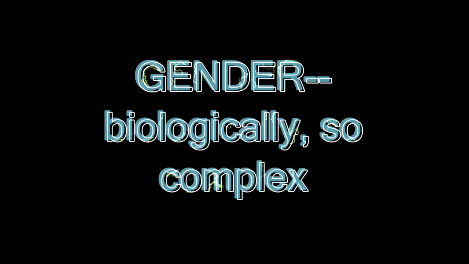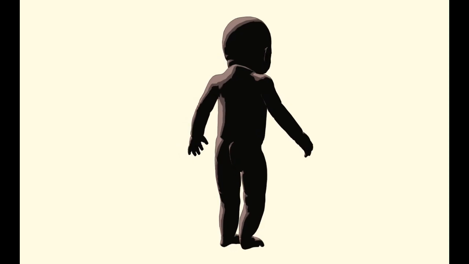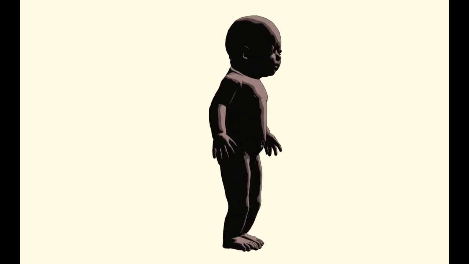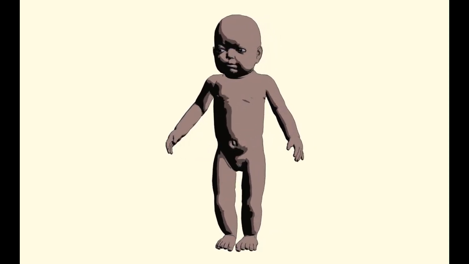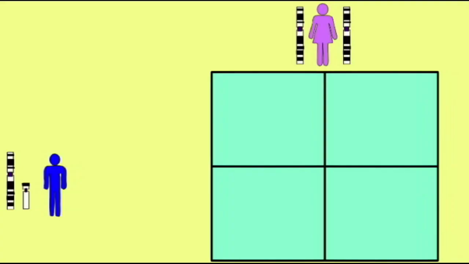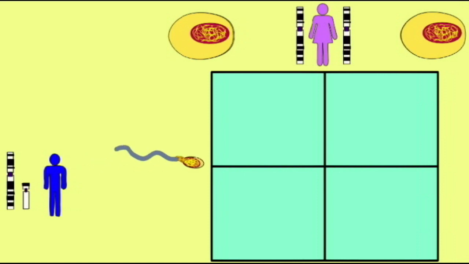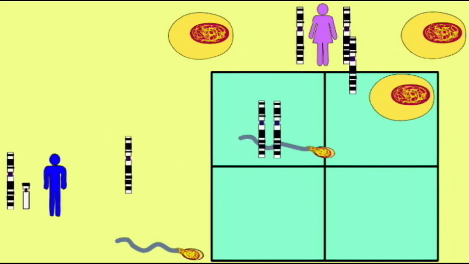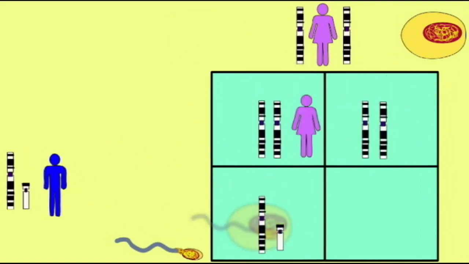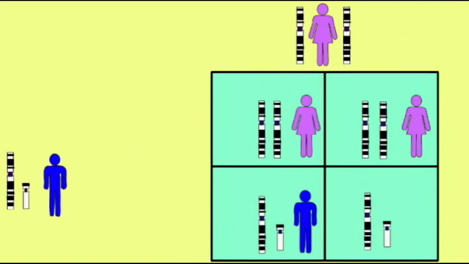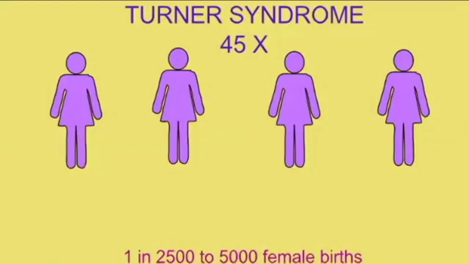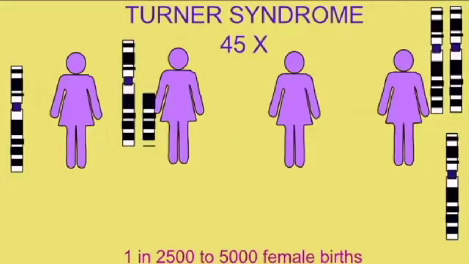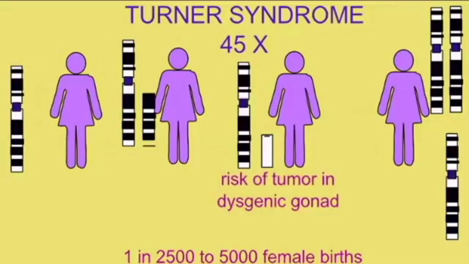When an infant is born, often one of the first questions is, is it a boy or a girl? Biologically speaking, gender is more complex than this. Superficially, it seems simple in that about half of sperm carry a Y chromosome, and if they fertilize the egg, this would result in an XY male, while the other half carry an X chromosome, and if they fertilize the egg, this would result in an XX female. But this level of chromosomal gender determination can be more complex.